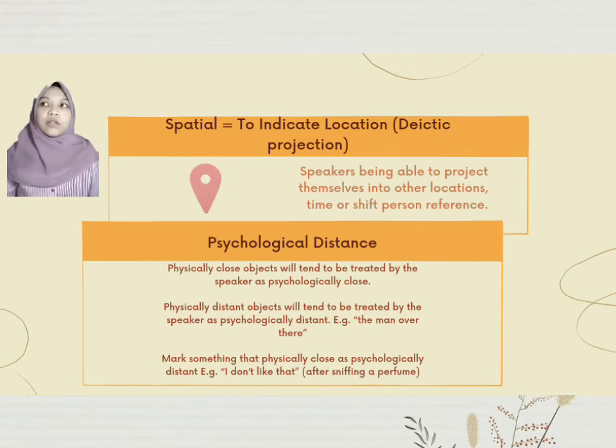For example, a woman is near the man and the man is using a perfume, but the woman says, "I don't like that." That shows that the woman is nearby the man, they are in a near position, and the woman doesn't like it. Both of them are physically close. The usage suggests distance, although the object is physically close.